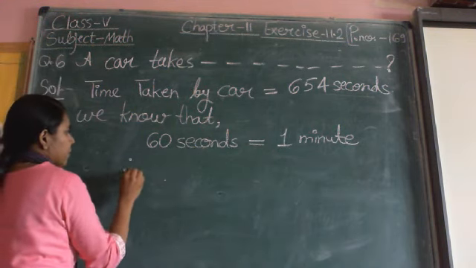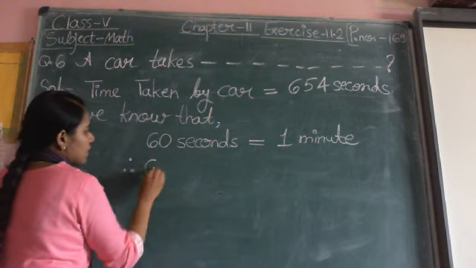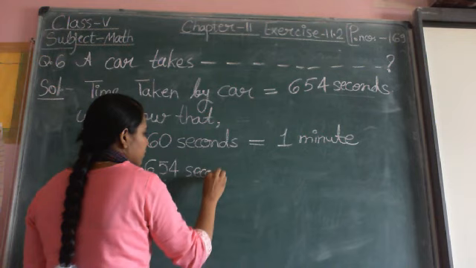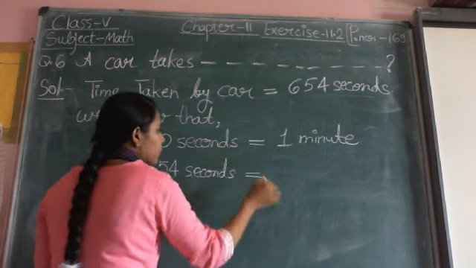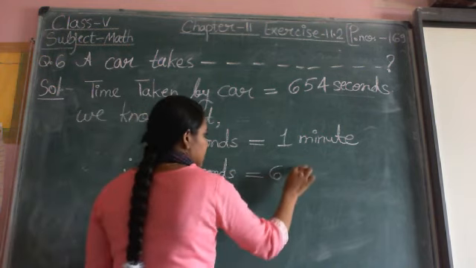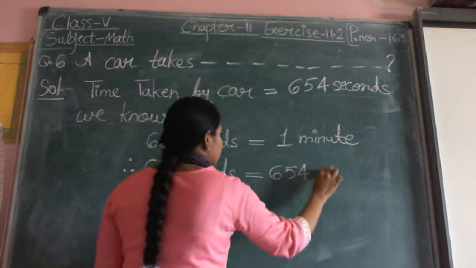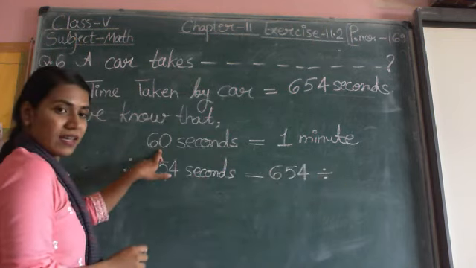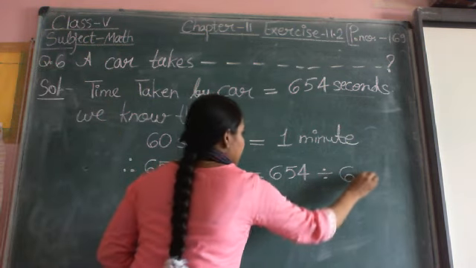Therefore, 654 seconds will be equal to 654 divided by 60.